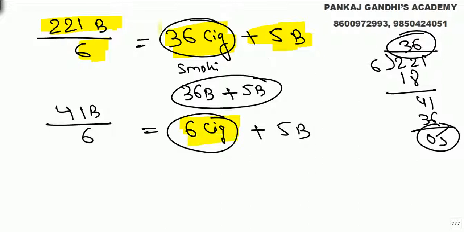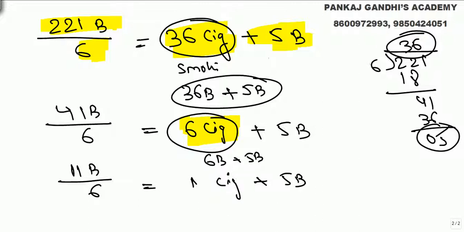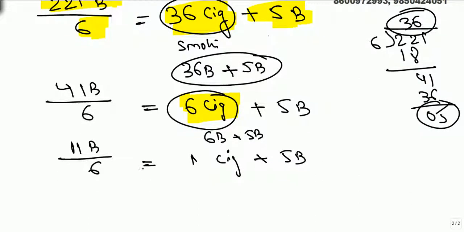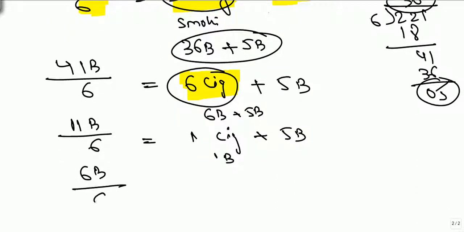Again after smoking these 6 cigarettes, we are going to get 6 butts and 5 butts remaining. We got 11 butts. So we get 1 new cigarette and 5 butts. This 1 cigarette will give 1 butt and 5 butts. So we got in all again 6 butts. Divided by 6, we will get 1 new cigarette.